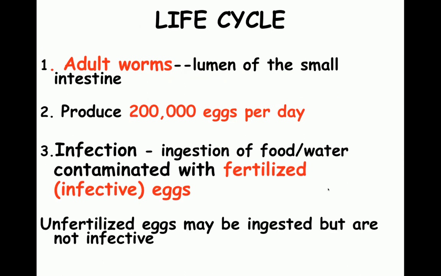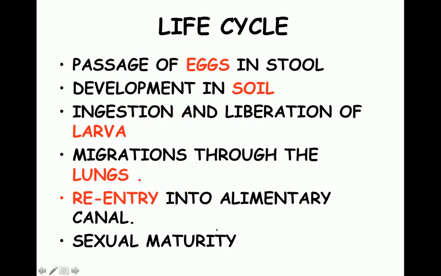Life cycle is very important. Mostly you get a question on the life cycle of Ascaris in your exams. Talking about the adult worm, which is present in the small intestine, a gravid female is capable of producing as many as 200,000 eggs per day. Infection occurs by ingestion of contaminated eggs which have a larval form in them, with food and water. Unfertilized eggs may also be ingested, but they are not infective to man.